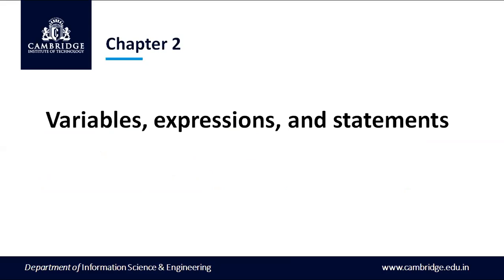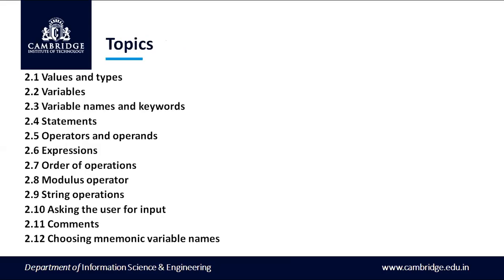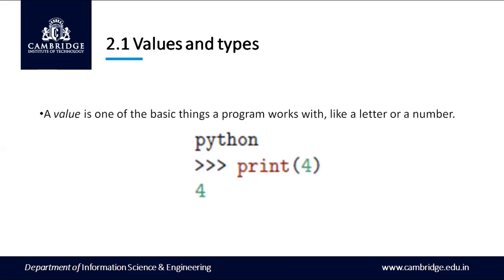So we'll start with chapter 2, that is variables, expressions, and statements. These are the subtopics that come under this chapter 2. The first one is values and types. So what is a value? A value is one of the basic things a program works with, like a letter or a number.